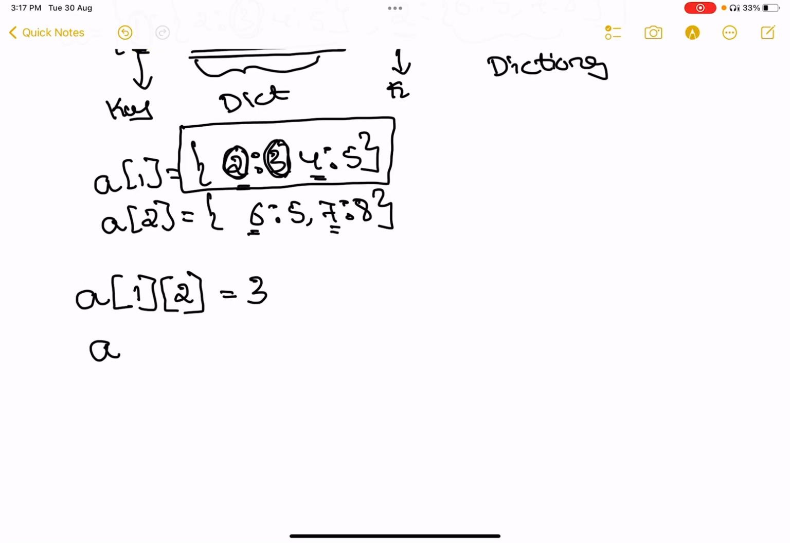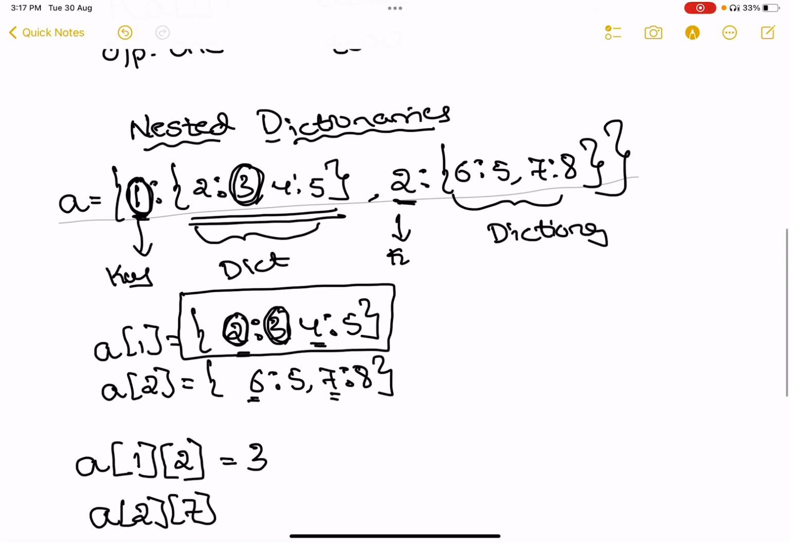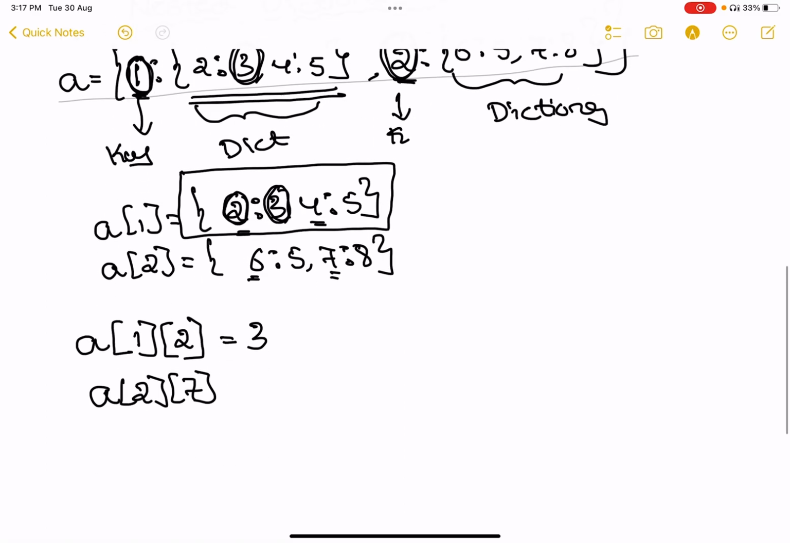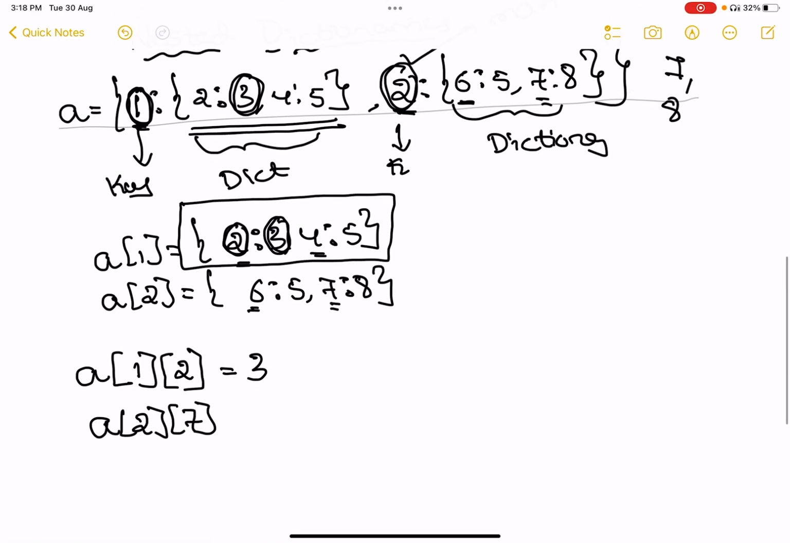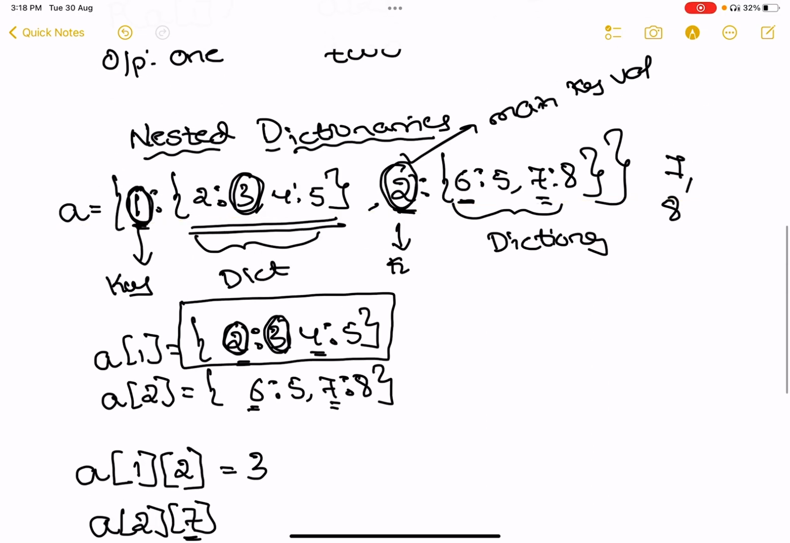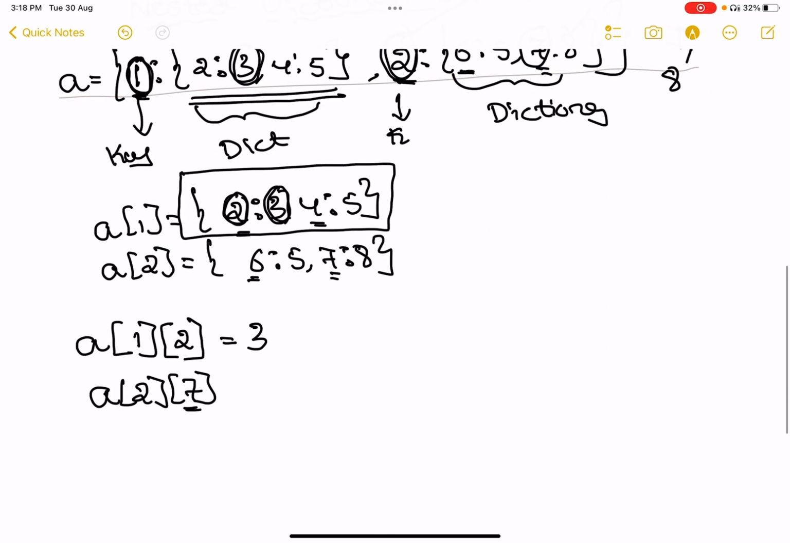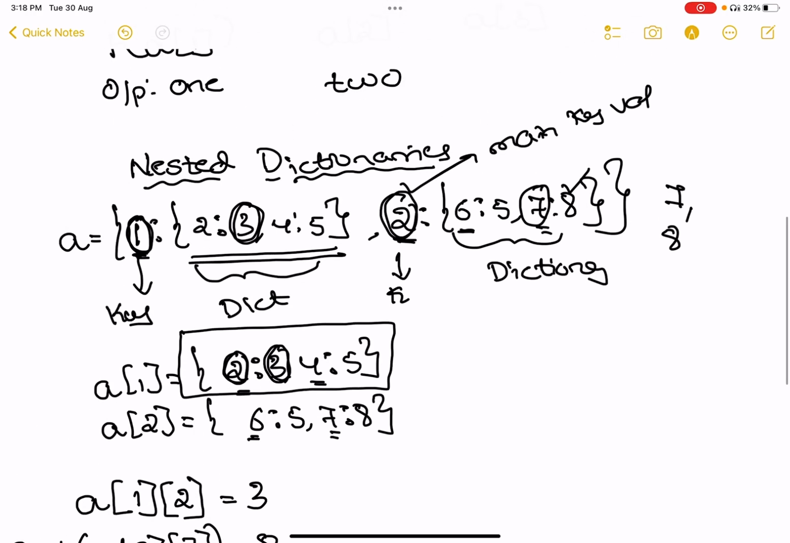In the same way, if I write a of 2 of 7, what does it mean? When I write the first a of 2, I get the main key value. Now in that main key, I have two sub keys, 7 and 8, because it is a nested dictionary. If I have to find the value of 7, the answer is 8. So if I write print of a of 2 of 7, you will get the answer 8. This concept is called nested dictionaries.